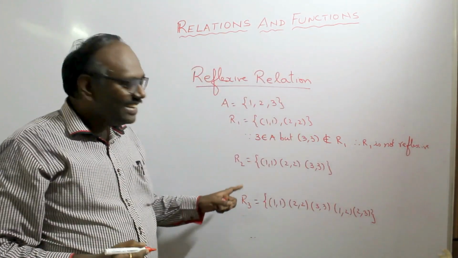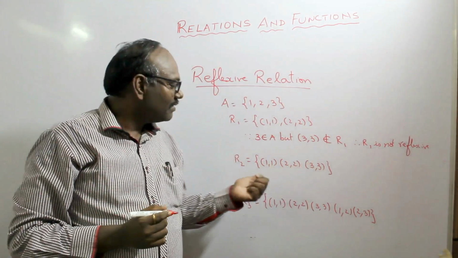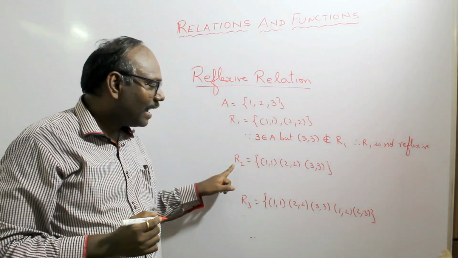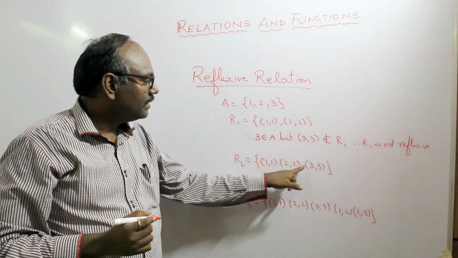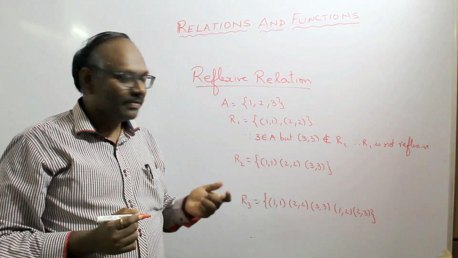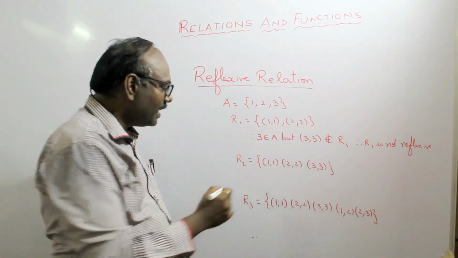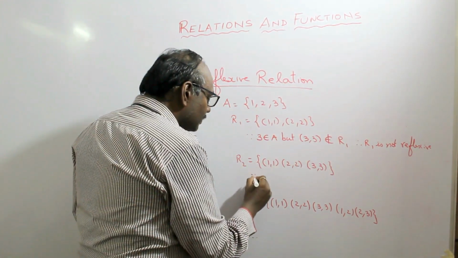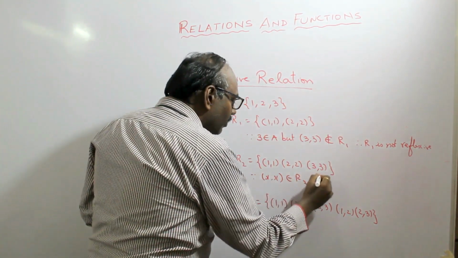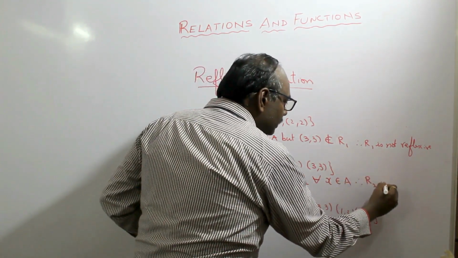Now let us consider the second example. R2 is 1, 1, 2, 2 and 3, 3. So you observe that for every x belongs to A, we have x comma x belongs to R2. So we have 1, 1, 2, 2 and 3, 3 which are the desired elements expected to be in the relation which is to be reflexive. So since R2 contains all the three ordered pairs, we can call it reflexive. So we write a statement saying that since x comma x belongs to R2 for all x belongs to A, therefore R2 is reflexive.